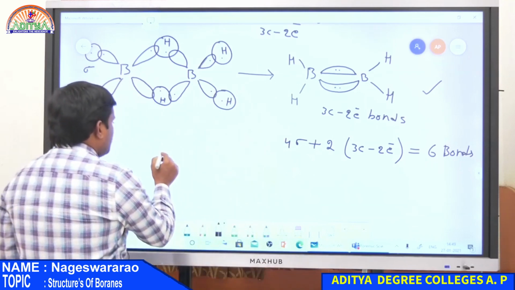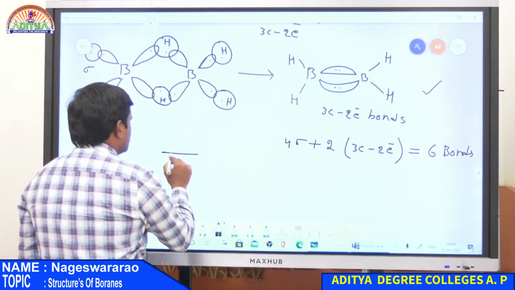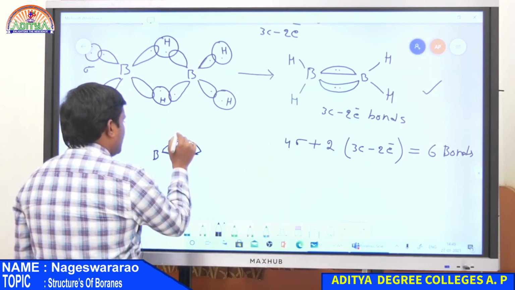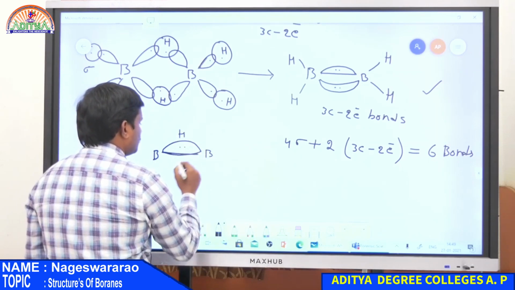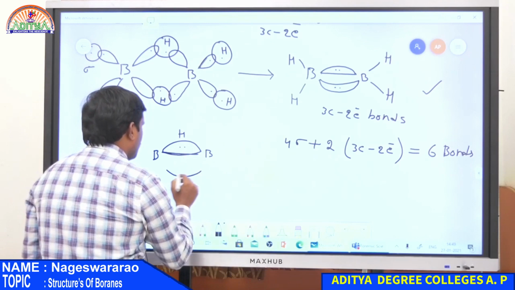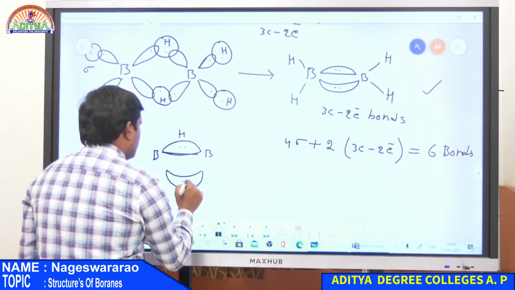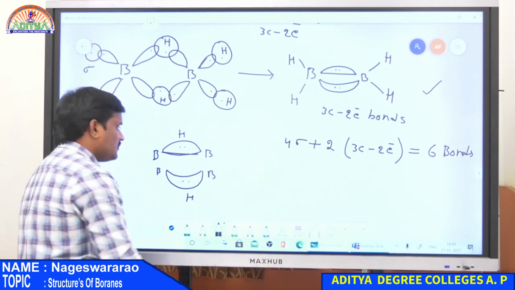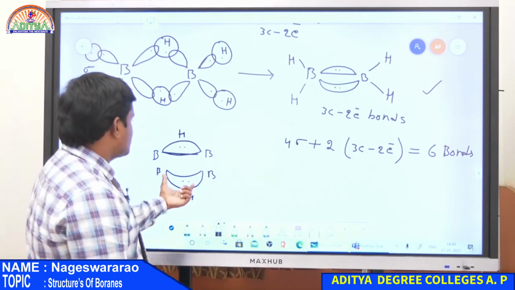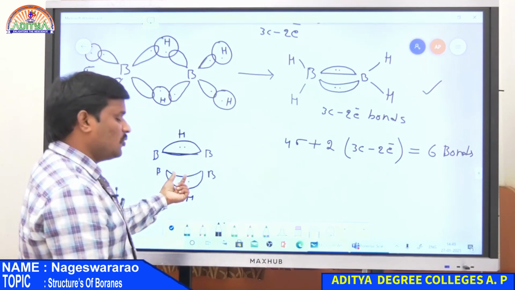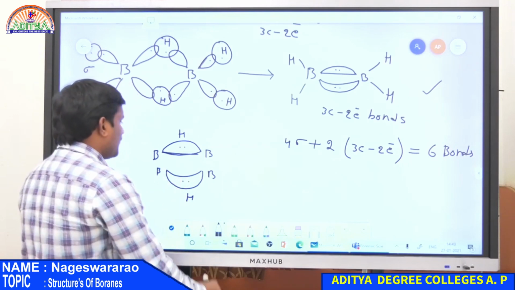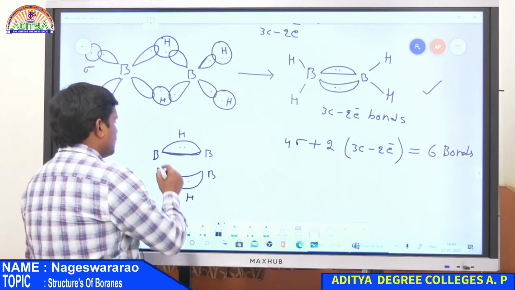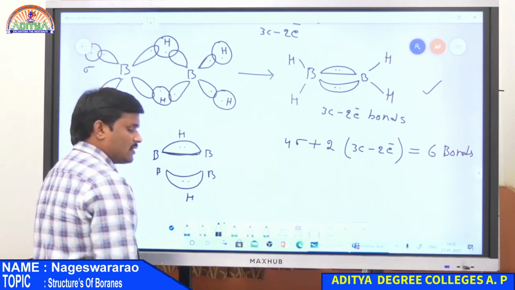So in this bond, this is the 3-centered 2 electron bond: boron, hydrogen, boron, and again boron, boron, hydrogen. In this case, this 3-centered 2 electron bond has 2 electrons, but the overlapping is delocalized up to 3 atoms, 3 nuclei, 2 borons as well as 1 hydrogen.